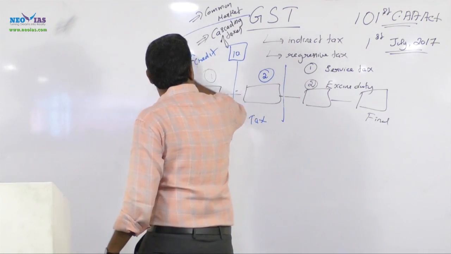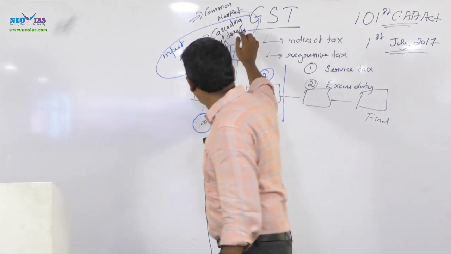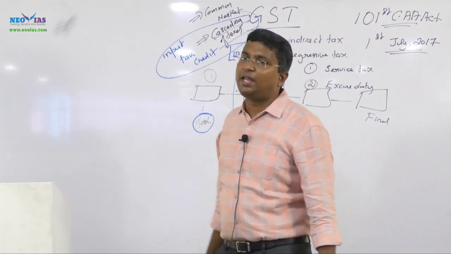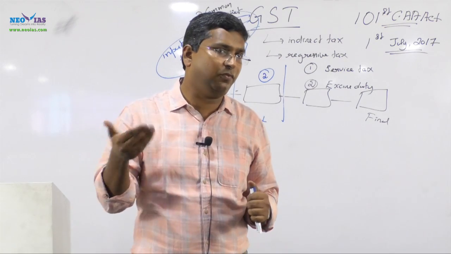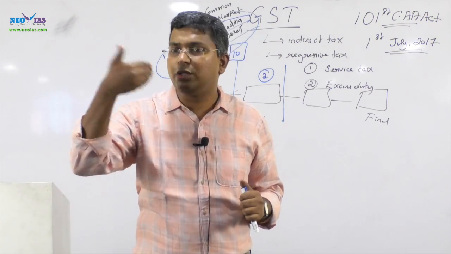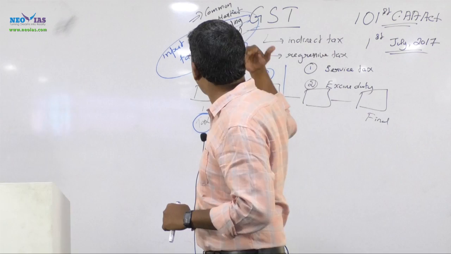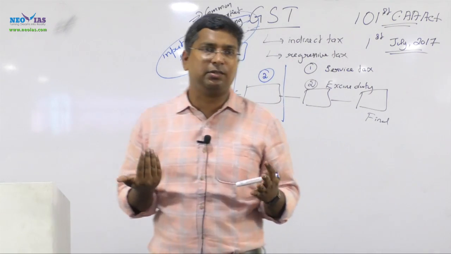So the problem is cascading of taxes, and the solution is the shift to value added taxation. This is what we are going to do. So presently we had the problem that we don't have a common market.